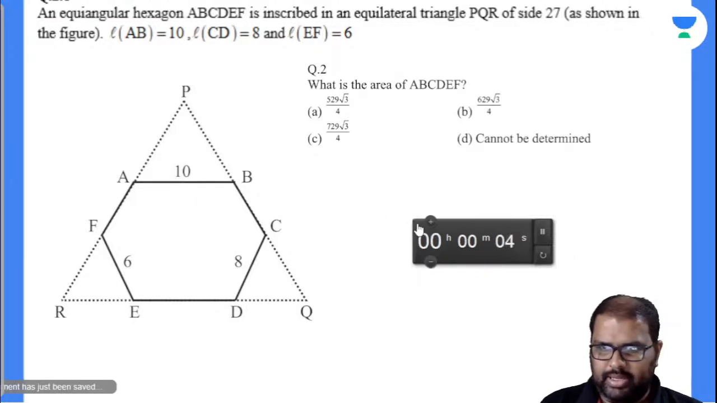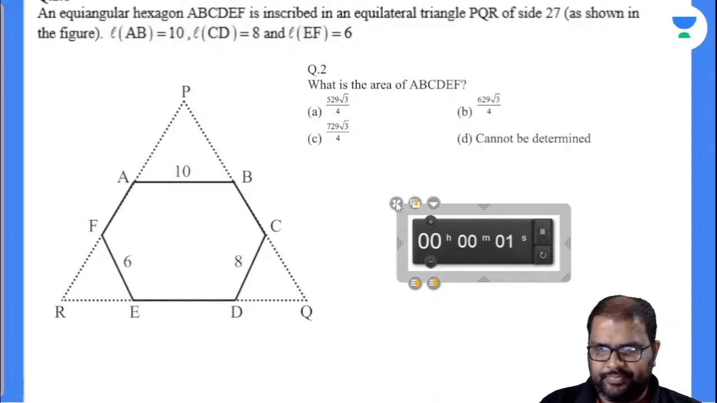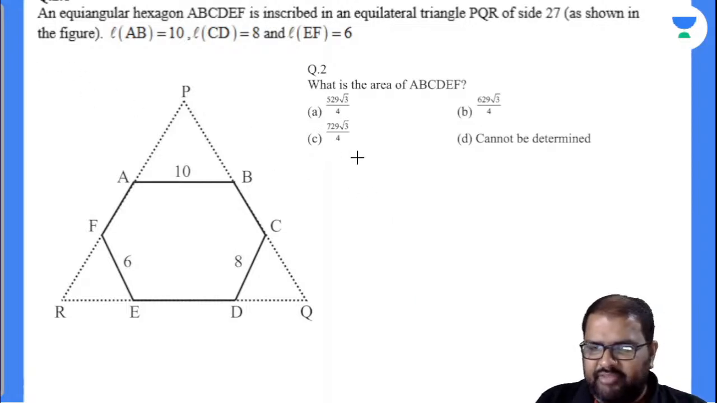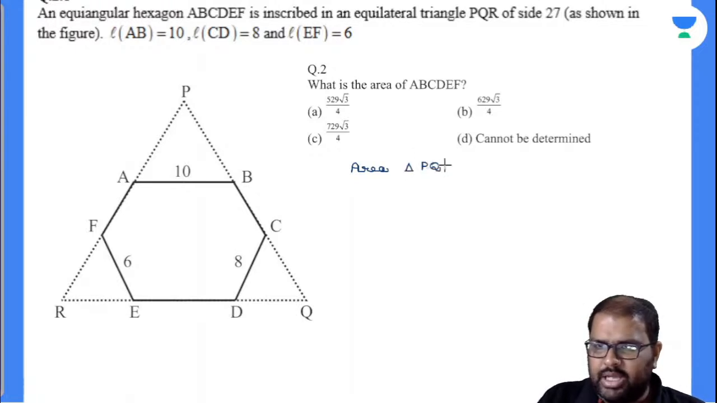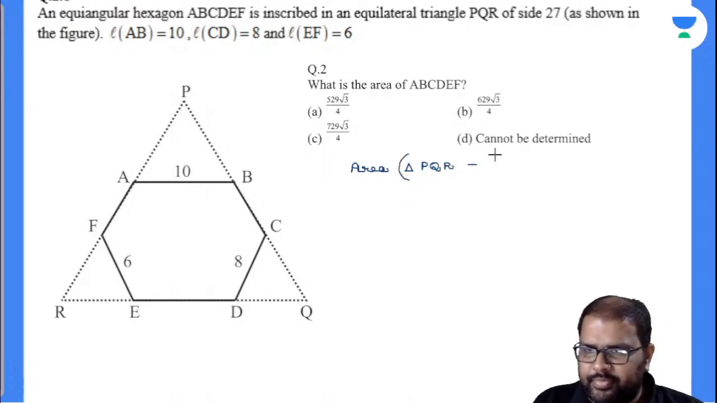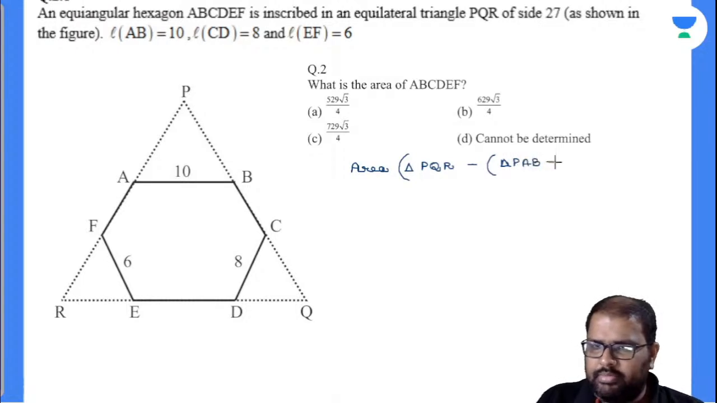No answers. Arey bhai, easy question here. Now see here, if I subtract, I will find out area of triangle PQR. Area of triangle PQR. In this, I will subtract area of triangle PAB. So I'll subtract area of triangle FRE plus area of triangle CDQ.